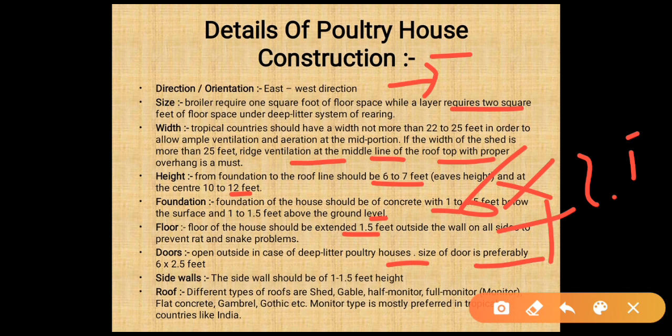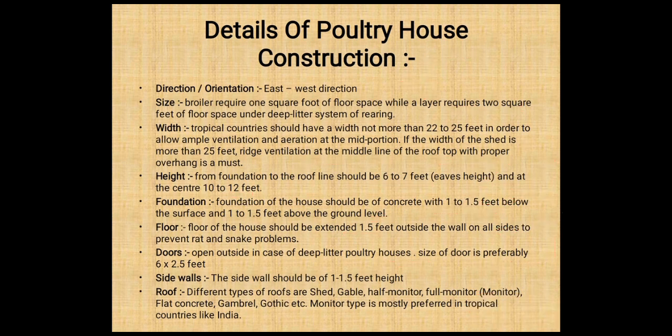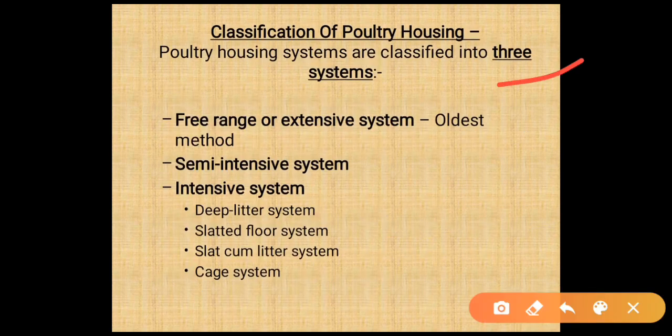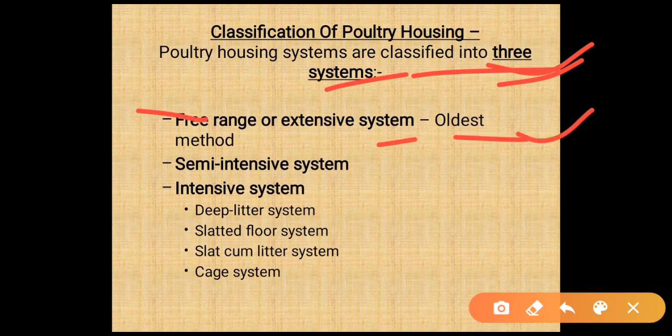Roof. Different types of roofs are shed, gable, half monitor, full monitor, flat concrete, gambrel, gothic, etc. And monitor type is mostly preferred in tropical countries like India. Classification of the poultry housing. There are mainly three systems into which poultry housing is classified. First is free range or extensive system, which is the oldest method. Second is semi-intensive, and third is intensive. In intensive there are many types like deep litter system, slatted floor system, slat cum litter system, and cage system.